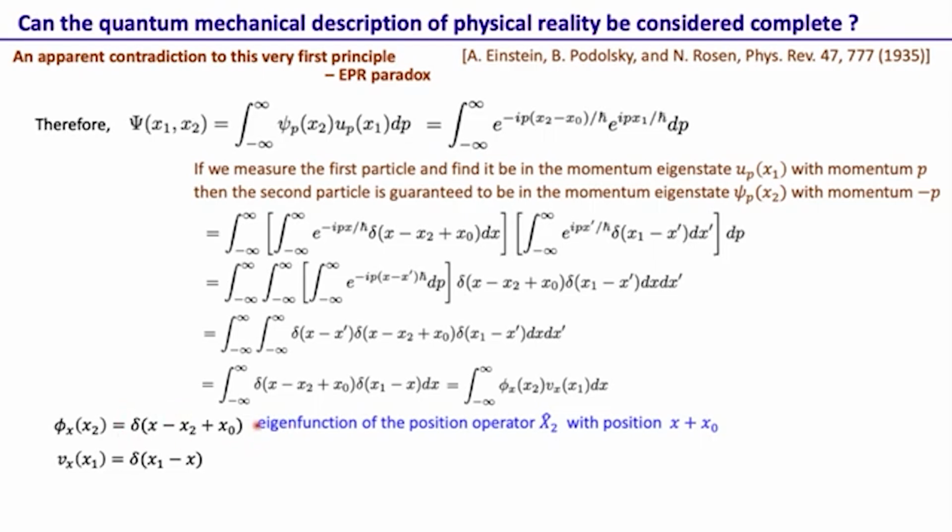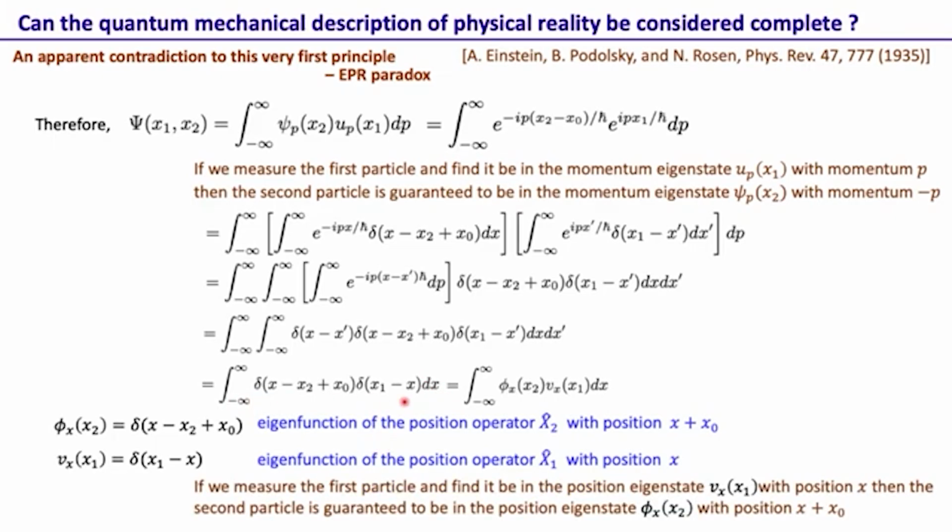This we had seen when we were discussing the position eigenket. And this delta of x1 minus x is essentially the eigenfunction of the position operator of the first particle with eigenvalue x. These are the two eigenfunctions we get. Again, this is an integral over dx, which means this state is represented as a superposition over this x.